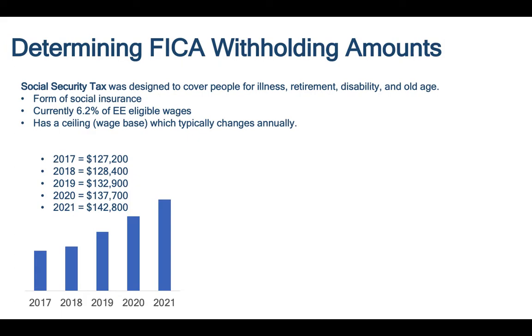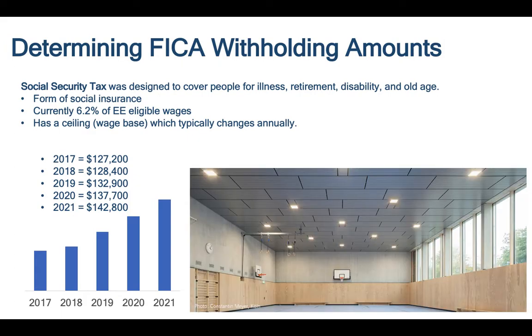Now, the way this works is, if you can imagine this as a ceiling, you'll pay tax on everything you earn up to that ceiling, 6.2%. So in 2021, again, the ceiling is 142.8. Anything that you earn beyond the ceiling, above the ceiling, you do not pay Social Security tax on. And so that's what's referred to, again, as a wage base. But I tend to refer to it as a ceiling because I think that gives a better visual picture.